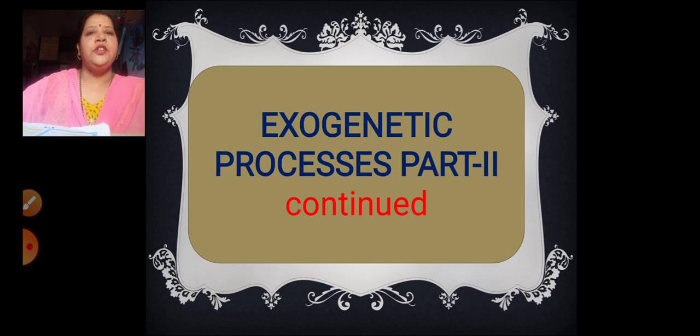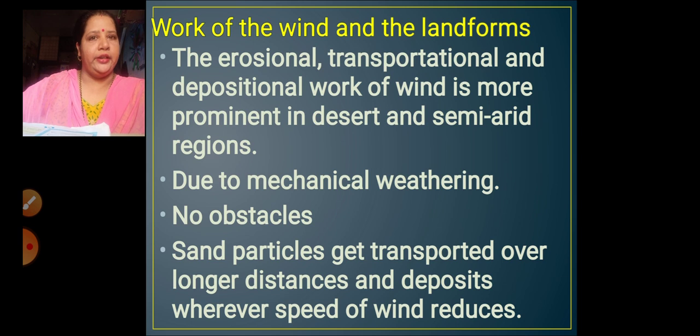The next agent we are going to talk about is the wind. As we have learned in mechanical weathering, when we learned about exogenetic processes part 1, mechanical weathering takes place on a large scale in desert areas. So during mechanical weathering, whatever eroded material is there, where does that material go?